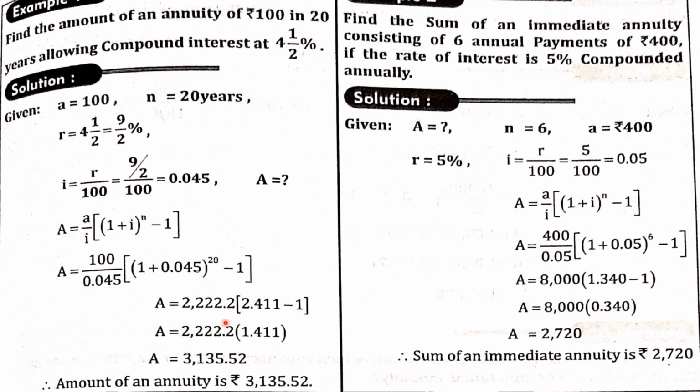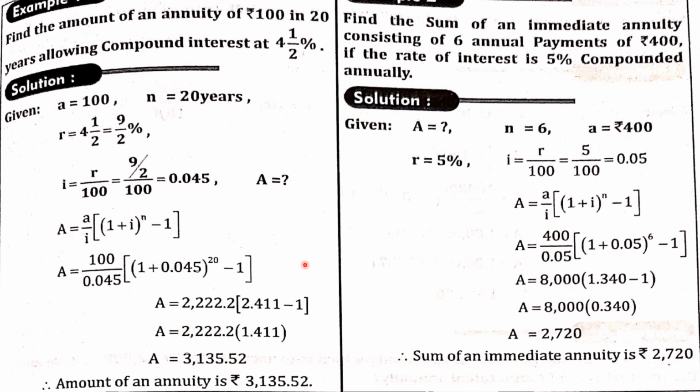Then subtract 1: 2.411 minus 1 gives 1.411. Multiply with 2222, and you will get a value of 3135. So this is the amount of the annuity.